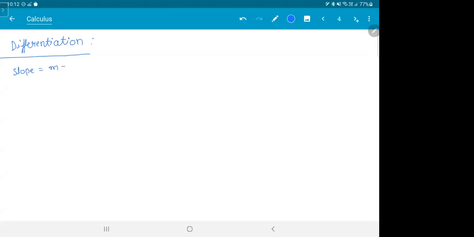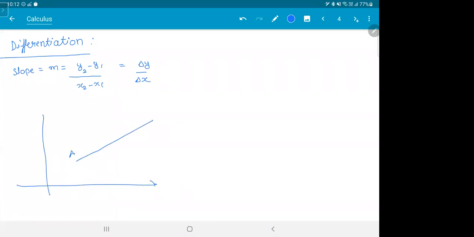The symbol for slope is m, which is (y2 minus y1) by (x2 minus x1), which is change in y by change in x. Hope everyone knows this. So if you have a straight line AB, with this as Y and this as X, this point is (x2, y2) and this point is (x1, y1). This angle is theta. This is the change in height, y2 minus y1, which is delta y. This base is delta x, which is x2 minus x1.